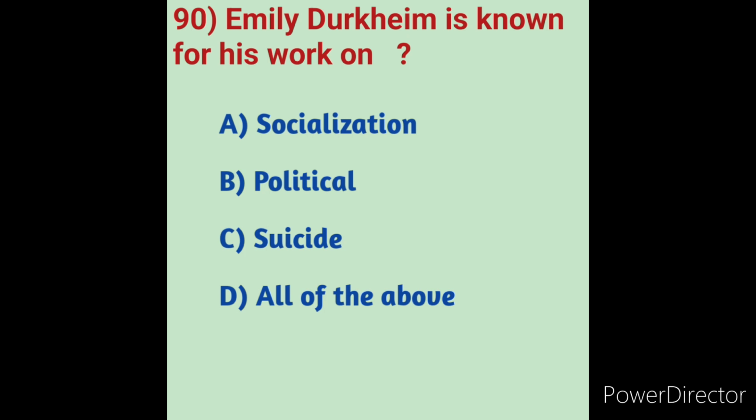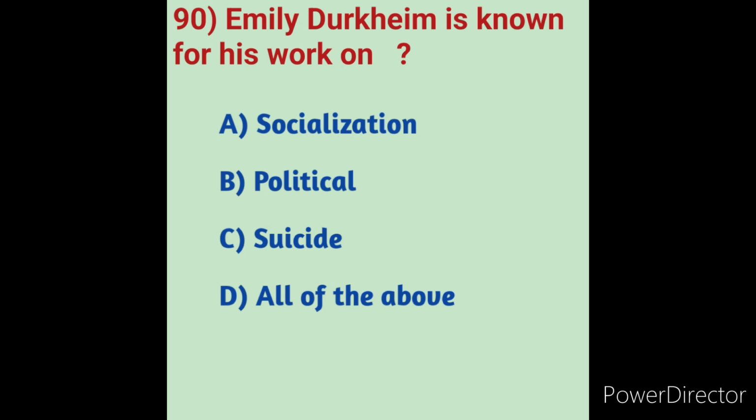What is Emile Durkheim most known for? He is most well known as the author of The Division of Labor in Society, Rules of Sociological Method, Suicide, and The Elementary Forms of Religious Life.